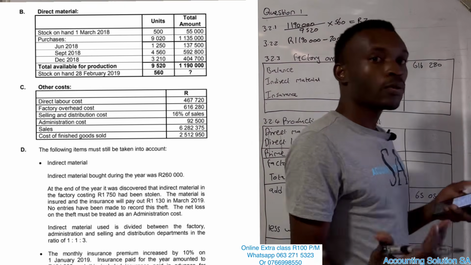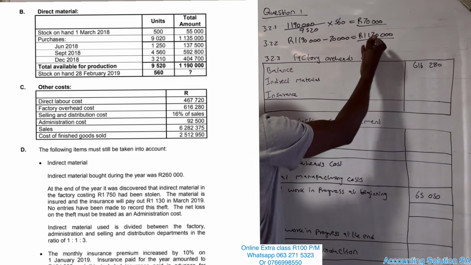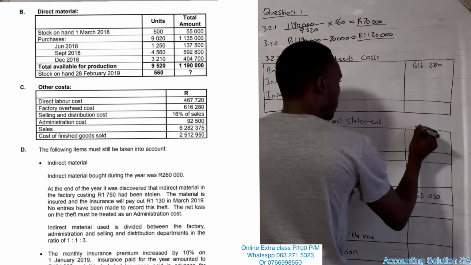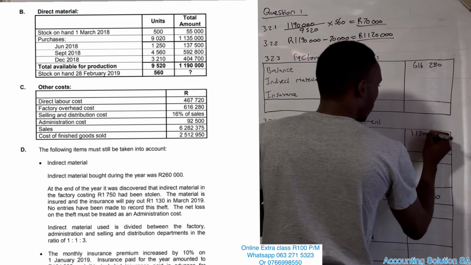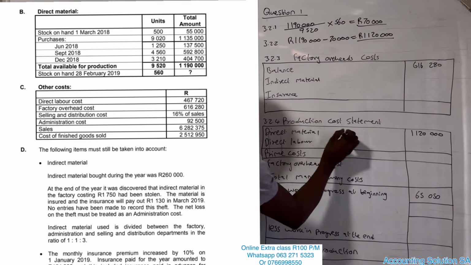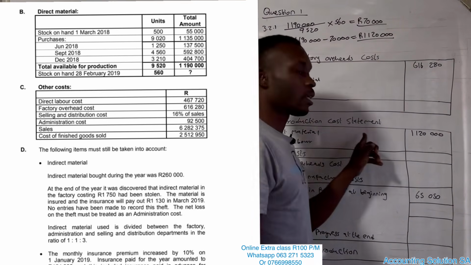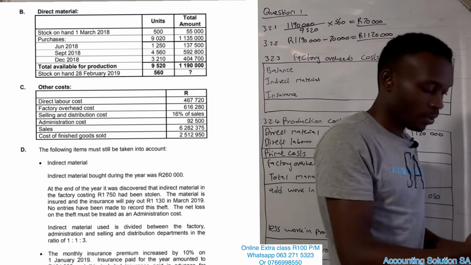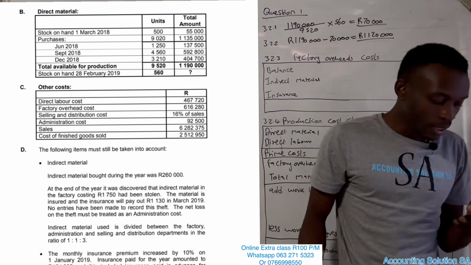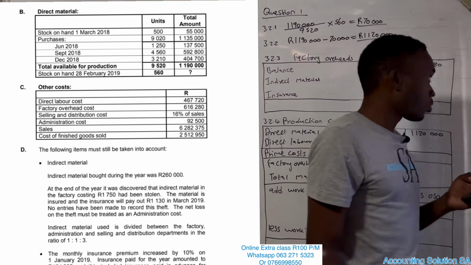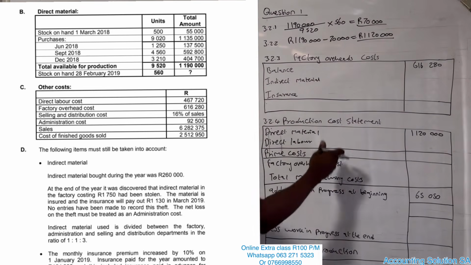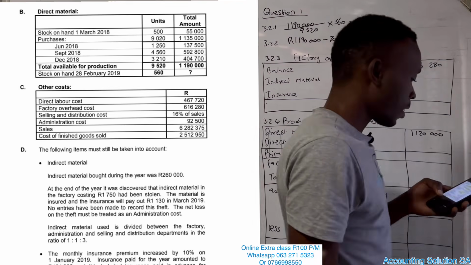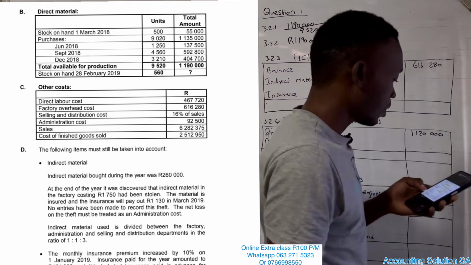Remember, guys, when we go to the production cost statement, because we already calculated this amount of direct material used, we're just going to copy the same amount, 1,120,000. Remember, if you're opening a bracket, you're going to say opening plus purchase minus closing. It's the same calculation that we were doing here. Very simple. Then the next part now, we're going to do this at the same time: factory overheads and this one. So under factory overhead, let's start with factory overhead.